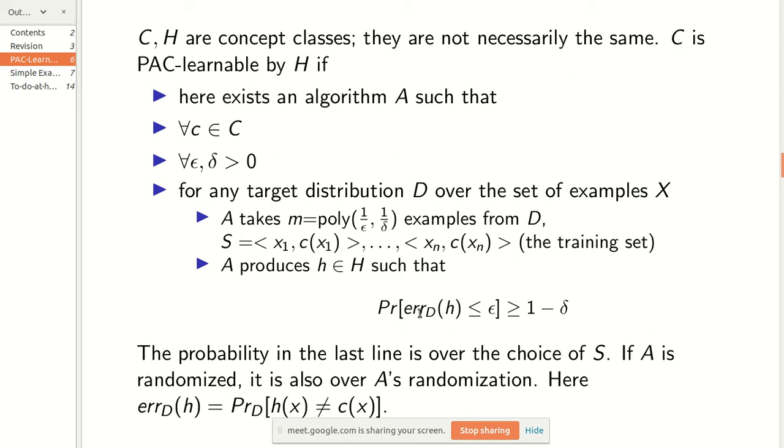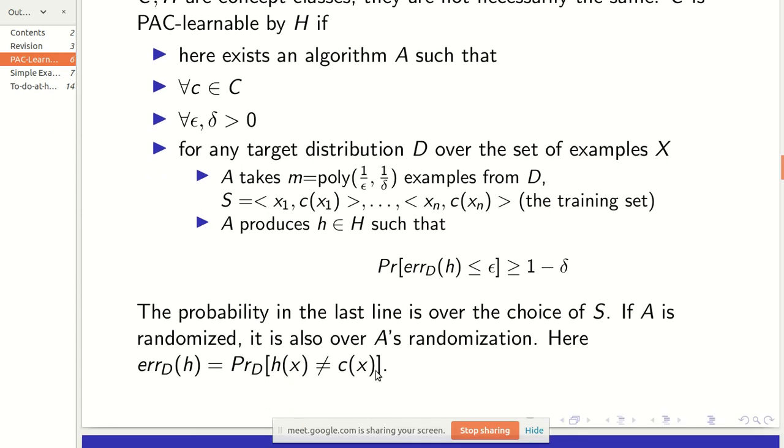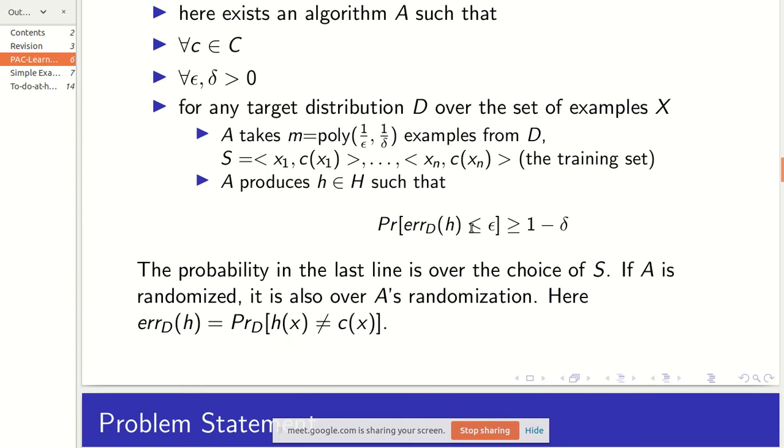First, the error of h. By the error of h, I mean the probability that h of x is not equal to c of x. This probability should be less than epsilon. This inequality should hold, and the probability that this inequality holds is at least 1 minus delta.